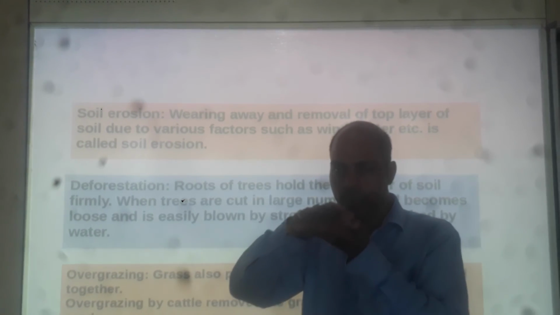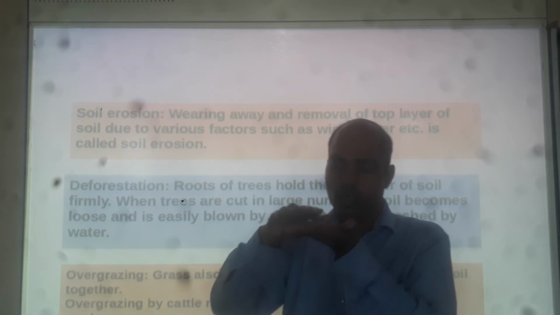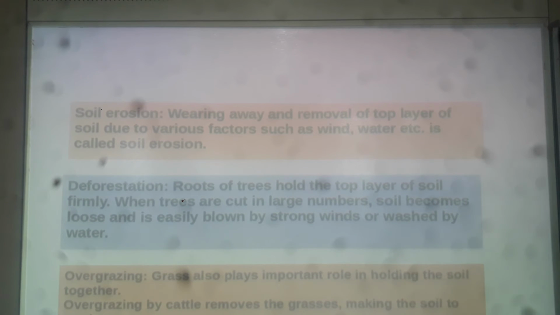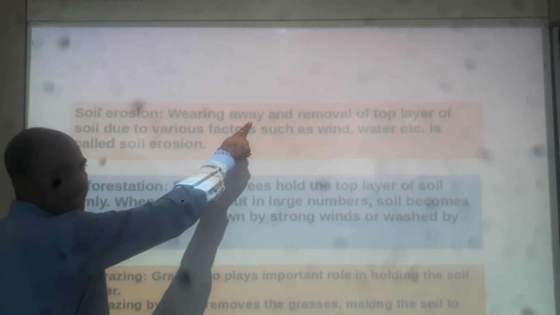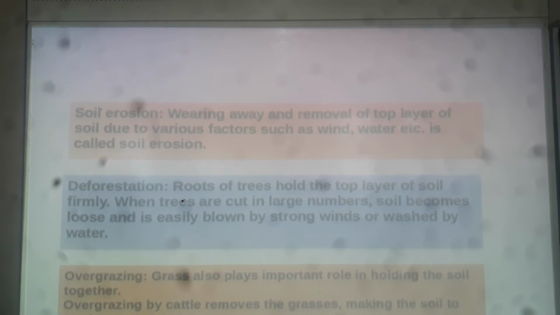So when there is a layer and you remove the layers, at last a thin layer will be left. So soil erosion is wearing away, thinning away and removal of the top layer of the soil due to various factors such as wind, water, etc. It is called soil erosion.